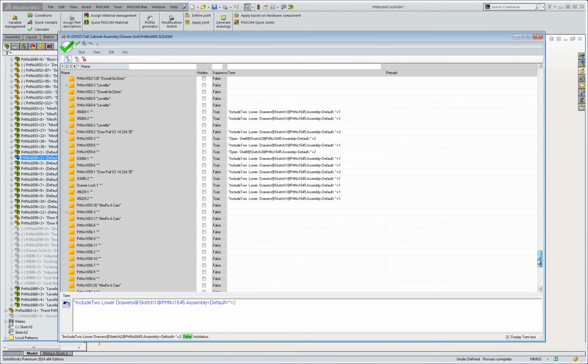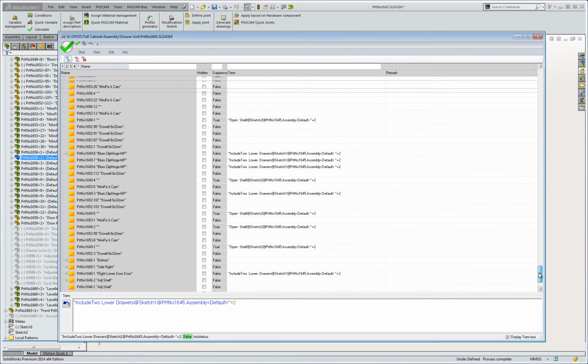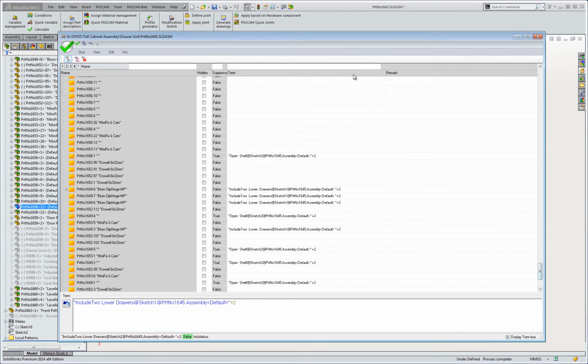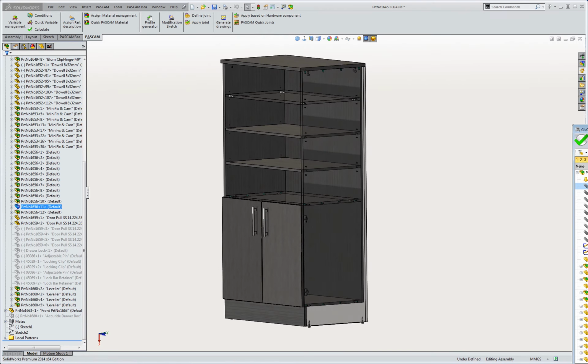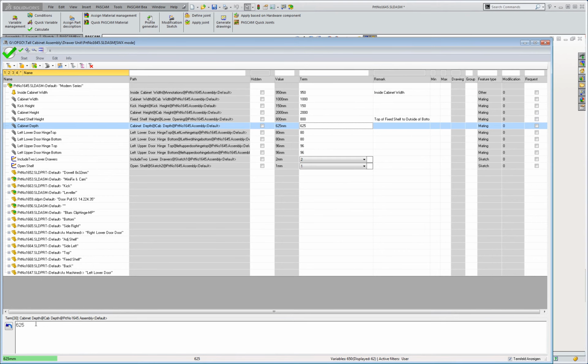And a quick look at all the variables in the current model. Now that we've had a look at the condition manager, we can look in the variable manager to test whether all the variables are functioning as predicted. We can change the depth of the cabinet to see the changes in the model.